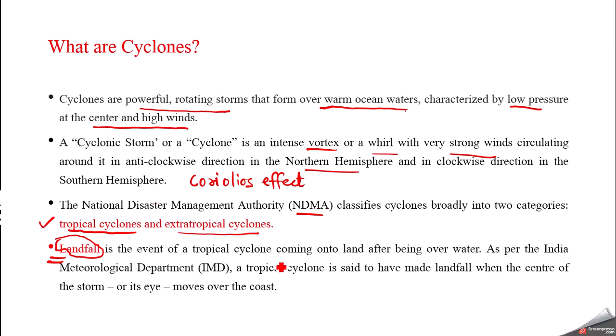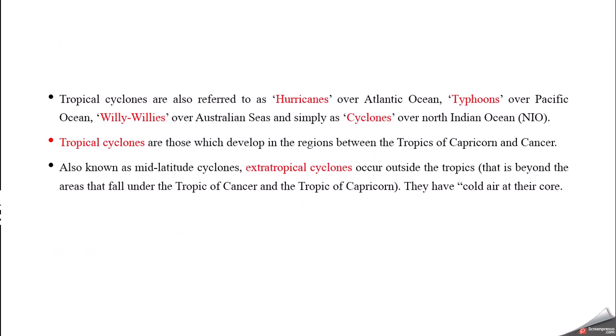It is an event when a cyclone comes onto the land after being over water. Earlier the cyclone was rotating over the sea water, ocean water, and now it has come onto the land. IMD says when the eye of the cyclone moves over the coast, it is said that landfall has begun. So this is the term landfall.